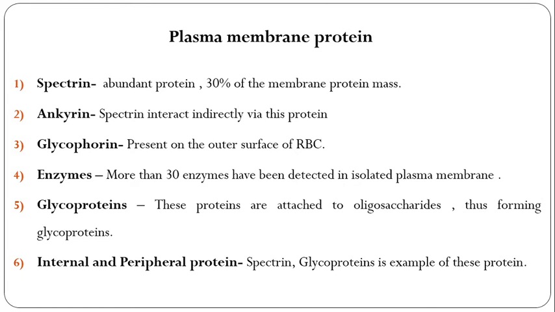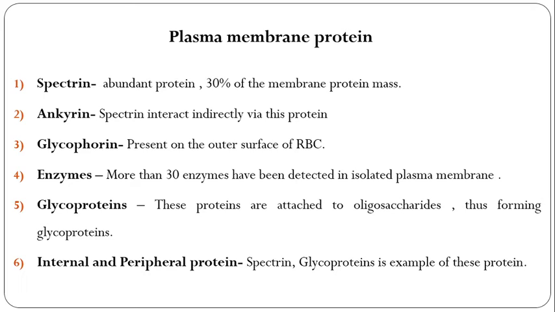The next one is glycoproteins. In the erythrocyte membrane, hexoses are bound to proteins. These are present on the outer surface of the membrane, and these proteins are attached to oligosaccharides, thus forming glycoproteins.